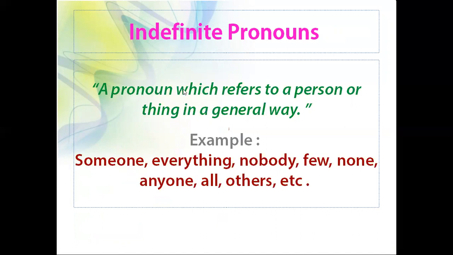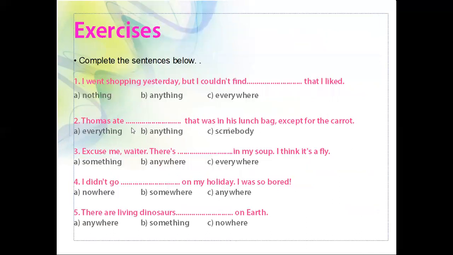For example, someone, everything, nobody, anyone, all, others, etc. So these are the examples for indefinite pronouns. You can use them for a person or thing in a general way. So let us see the exercise.